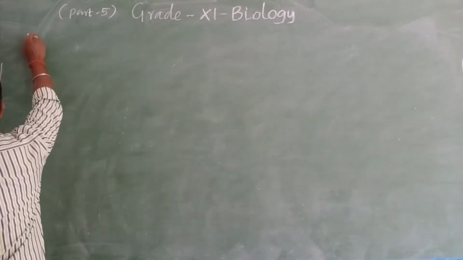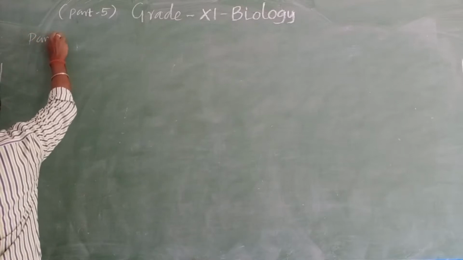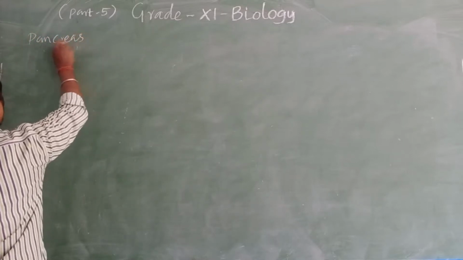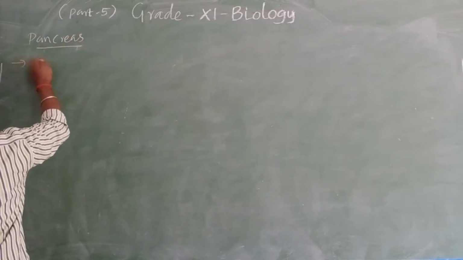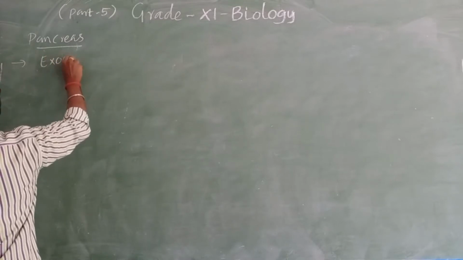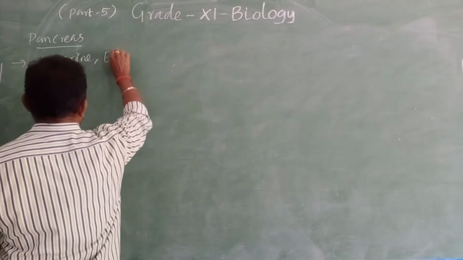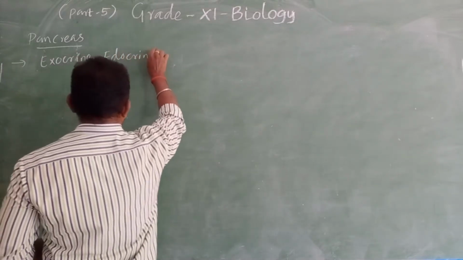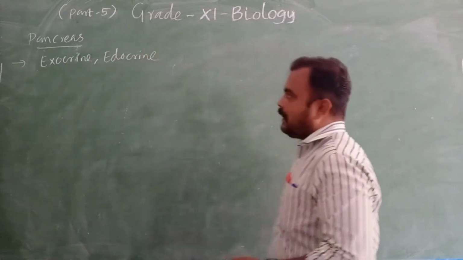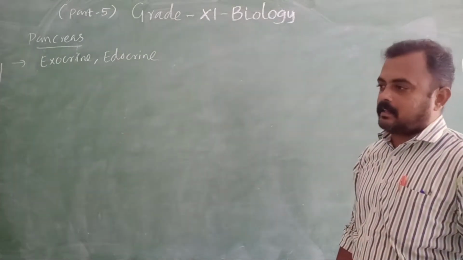So the pancreas acts as exocrine as well as endocrine, duct gland and ductless gland.